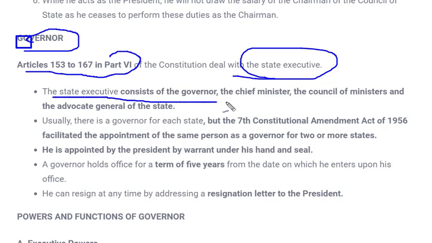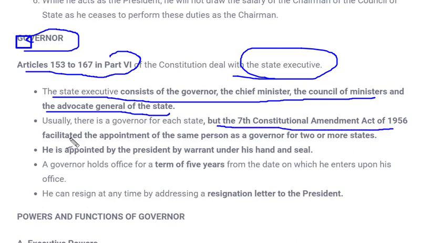The state executive consists of governor, the chief minister, council of minister and the advocate general of the state. Till now, till vice president, we have been studying about the executives at the center. Now we are studying about the executives at state level. So at state level, governor is the head and we have council of minister here again, as there at central level prime minister was the head of council of minister. Here chief minister is head of council of minister. And earlier in each state there was one governor, but after 7th constitutional amendment of 1956 it facilitated that one governor can be appointed for more than 2 states.